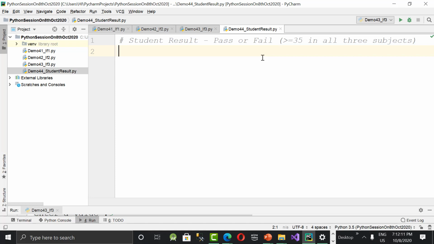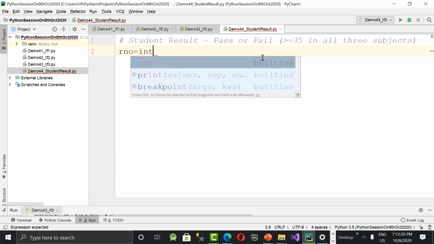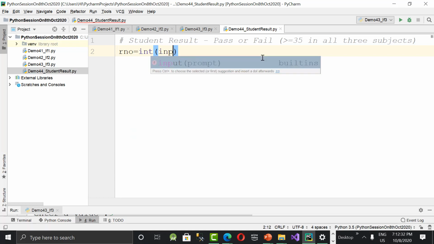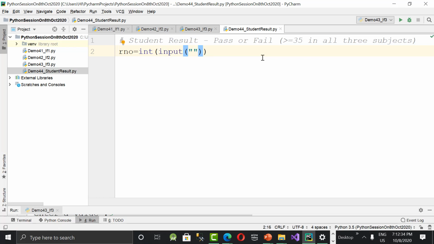Here, I'm going to use this AND condition and OR as well. Both we will try to use. Let's write it normally without using any if conditions. We'll just read roll number, name, marks, and go ahead. So RNO, meaning roll number, is equal to integer of input of. If you have any doubt, please stop me in the middle. You need not wait till the end of the program.